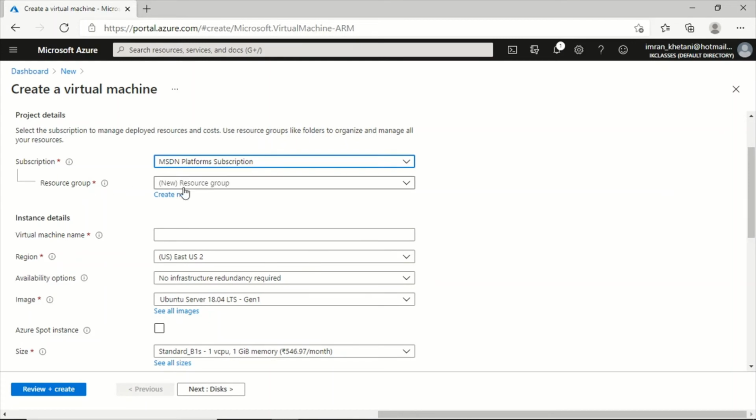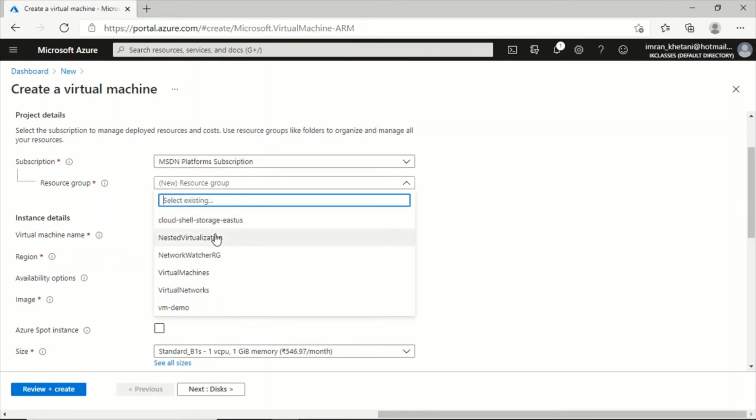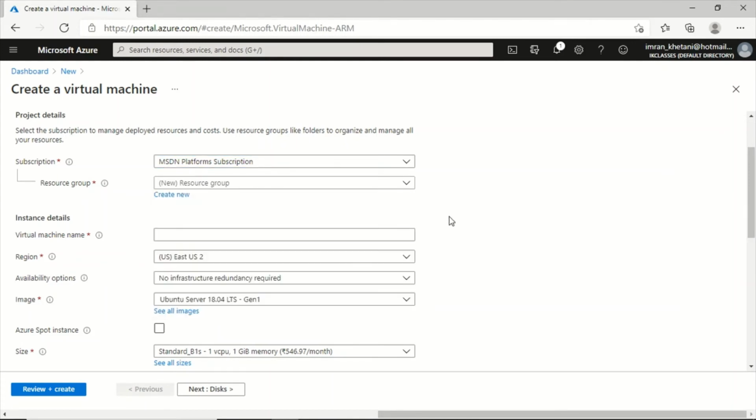After that, you'll have to specify the resource group. You can specify an existing resource group, or you can create a new one. So what is a resource group? A resource group is nothing but a logical container which will contain all the resources, not all the resources, but the resources related to this virtual machine, right? So whenever you are creating a virtual machine, it will also create a virtual NIC, virtual network, and virtual disk. All these resources will also reside in this resource group, the one you will specify here.